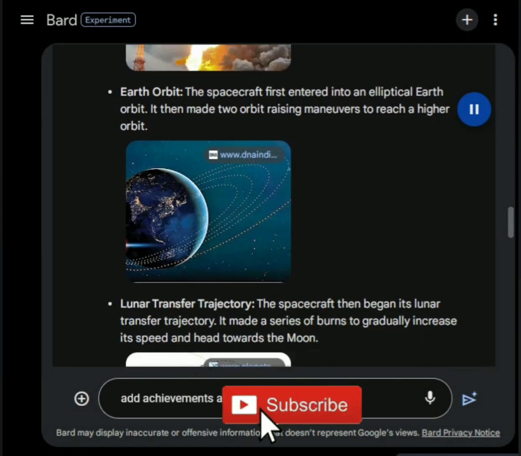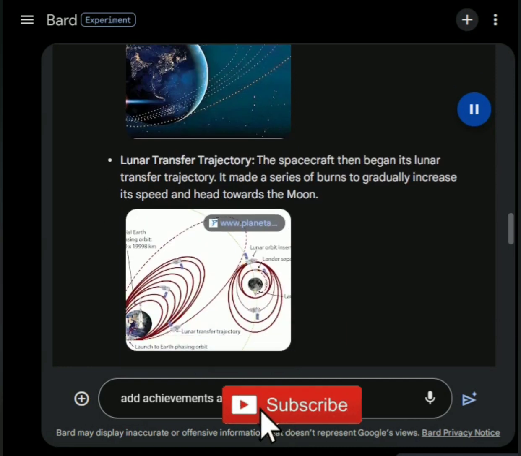Lunar transfer trajectory. The spacecraft then began its lunar transfer trajectory. It made a series of burns to gradually increase its speed and head towards the Moon. Image of Chandrayaan 2 in lunar transfer trajectory. Let's have a look at the images for a second.